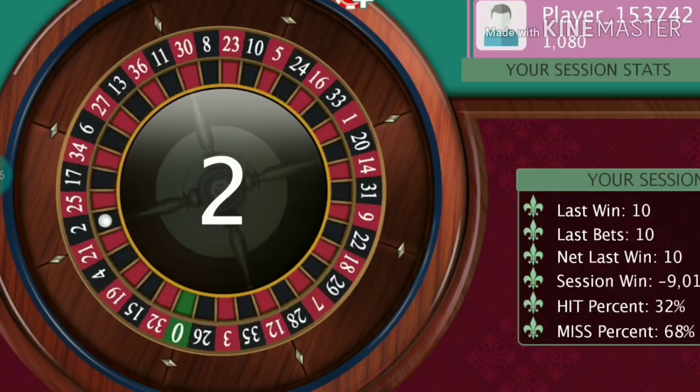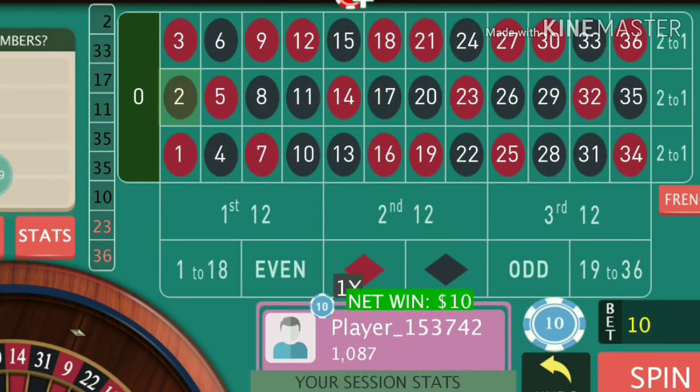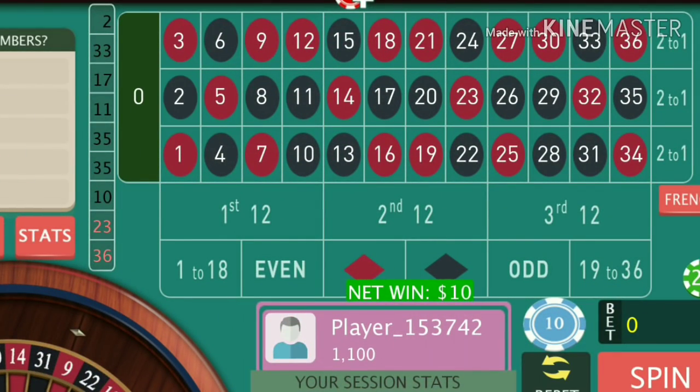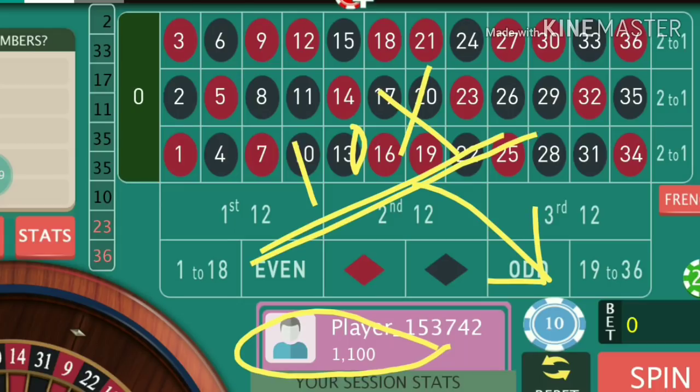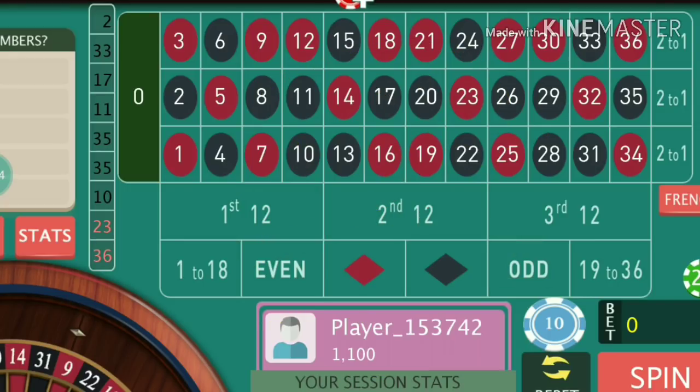Again I win here. So as you can see here, my bankroll, it's $100 profit or 10 times of my bets. What I told you at the beginning of the video, that targets should be small and achievable, and you have to go with the trend, because in online roulette or in offline roulette also sometimes the trend develops to a very long distance, 6, 7, 8, 9, and in some cases it may go up to 12 or 13 spins also with the same trend.